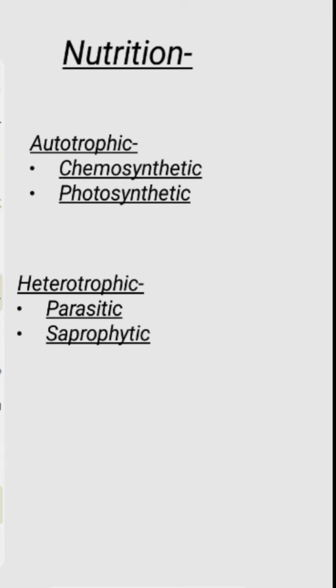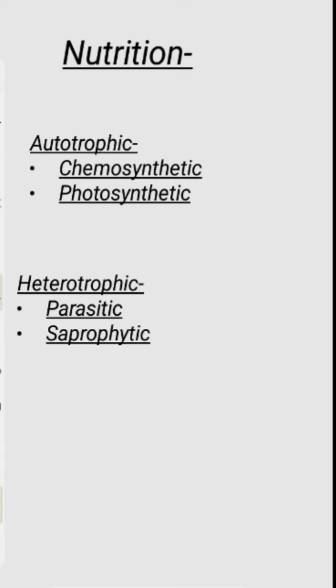Then the nutrition may be heterotrophic, that is they are dependent on other organisms for their food. Heterotrophic is again of two types, parasitic and saprophytic. Parasitic bacteria derive their nutrition from a living host, and saprophytic bacteria derive their nutrition from dead decaying matter.